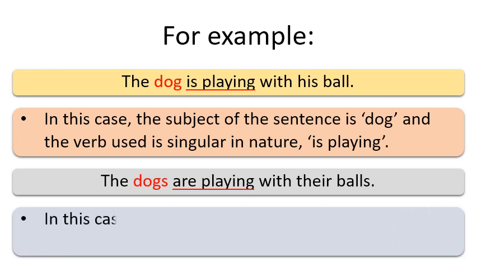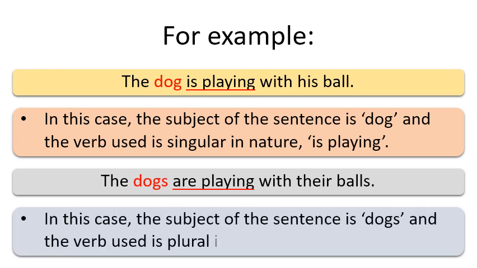Now let's see another example. The dogs are playing with their balls. So here the subject is dogs and it shows plural meaning. So that is why we have used the plural verb form, are playing.